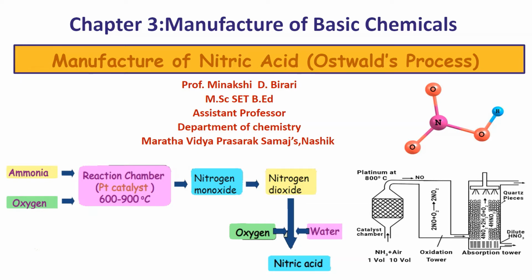In previous lectures, we have studied the manufacture of sulfuric acid by the contact process and also the physico-chemical principles involved in the manufacture of sulfuric acid. Now, in today's lecture, we are going to discuss the manufacture of nitric acid by Ostwald's process.